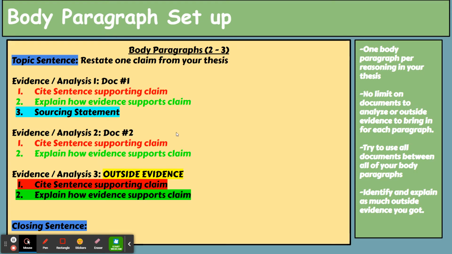Now, at the end of your body paragraph, you are going to tie in your analysis from your outside evidence. You're going to do the same thing that you did with your documents, but instead of citing a document, you're just going to cite information that shows your mastery of the content. And then you're going to explain how that new information that you brought in from your head supports the claim. And then your closing sentence is just going to rephrase your claim sentence, or your opening sentence, within that body paragraph. Now, let me show you an example.